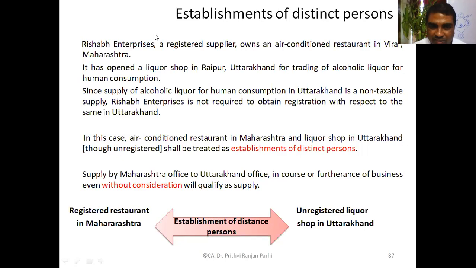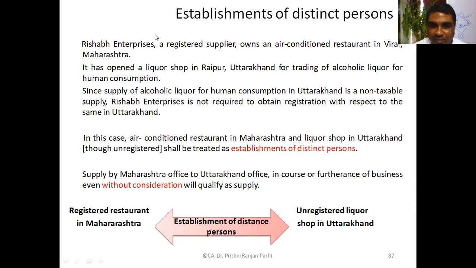Now, in this situation, let us assume some air conditioners, some AC machines, are supplied from Maharashtra to Uttarakhand.